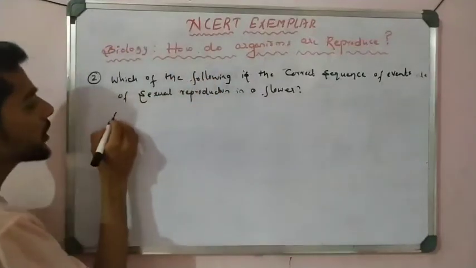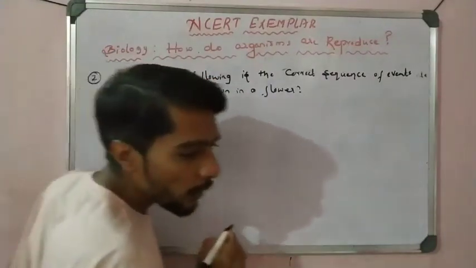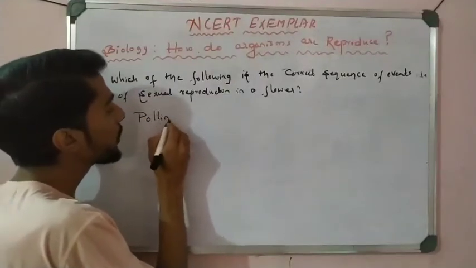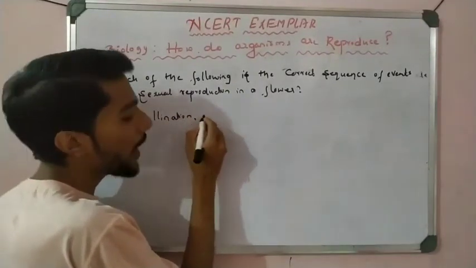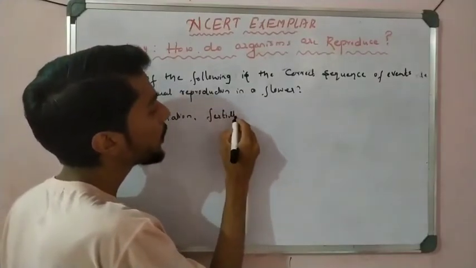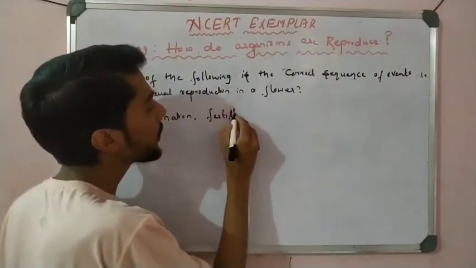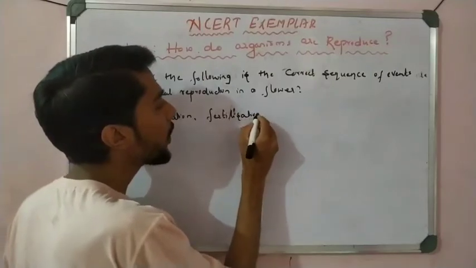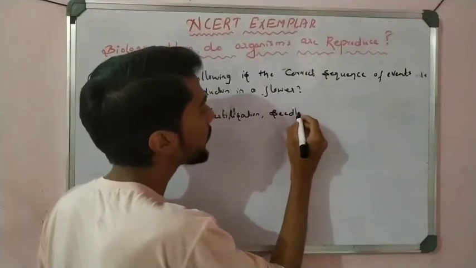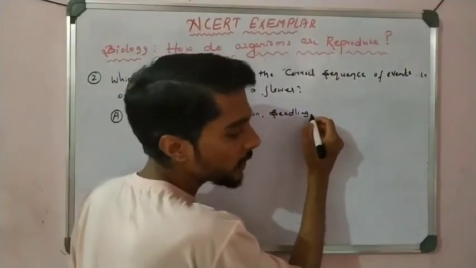So let us see the sequence, right? Option A says first pollination takes place, and after that fertilization, after that seedling, and the last one is the embryo.